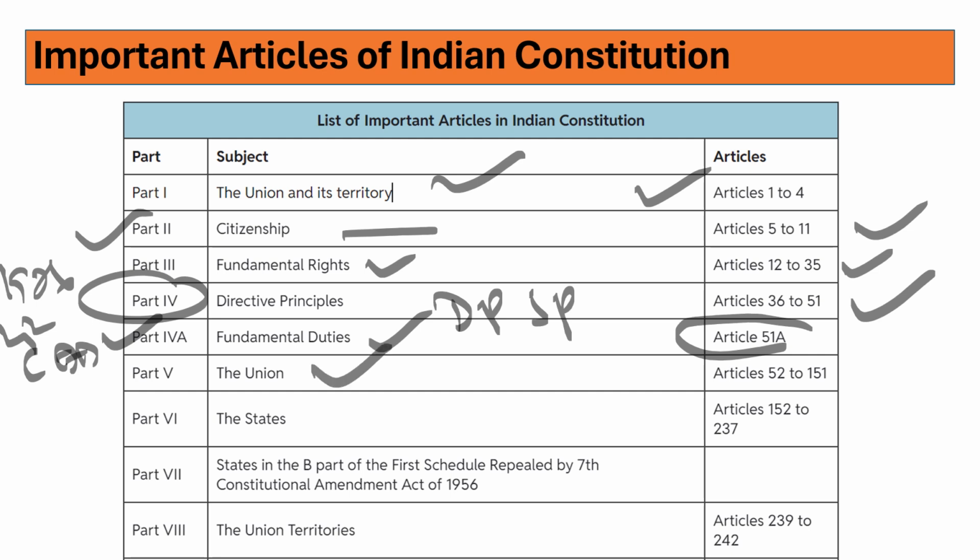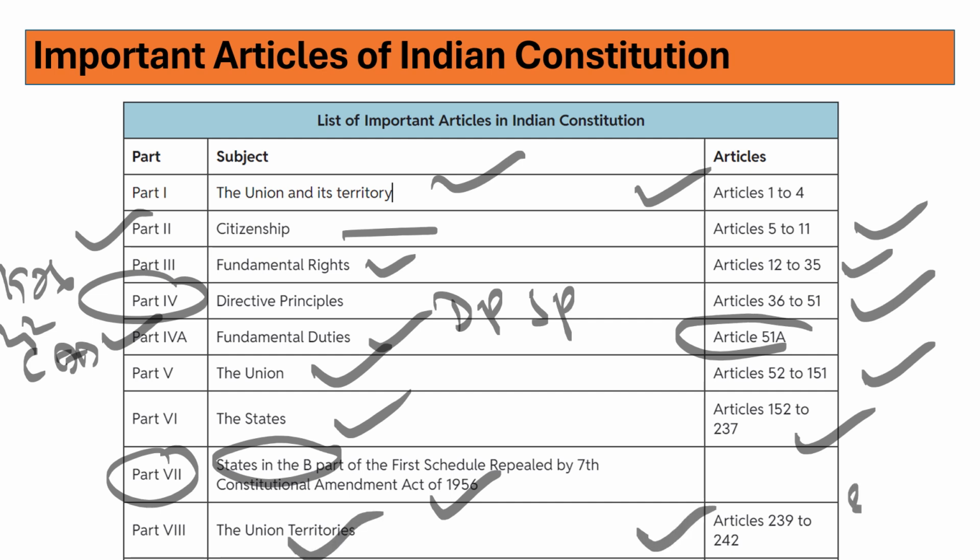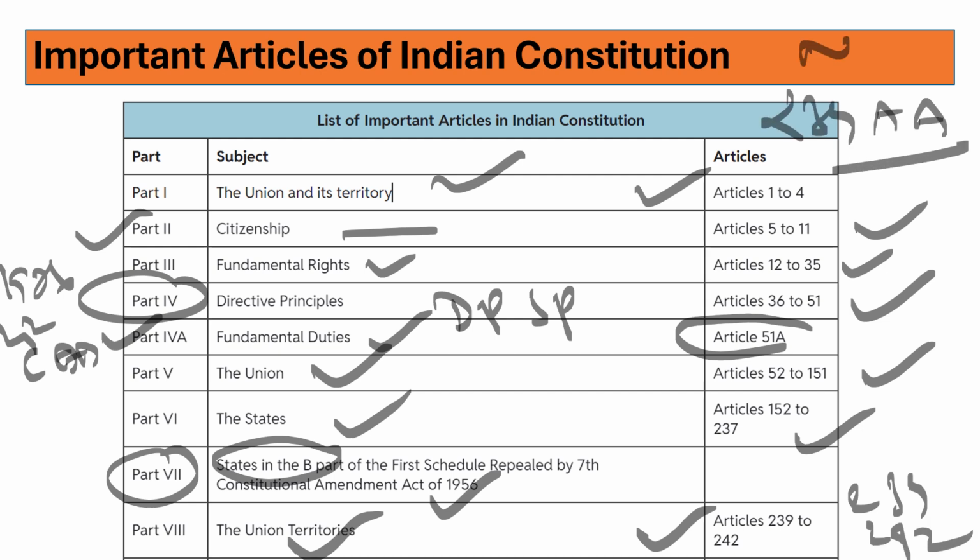Part 5 deals with the union, Part 6 deals with states. Union articles range from 52 to 151 and 152 to 237 for states. The First Schedule was repealed by the 7th Constitutional Amendment Act, and the states in Part B. So that deals with Part 8 and Part 7. Part 8 deals with UTs, Union Territories, Articles 239 to 242. And we have discussed Article 239AA, which deals with the National Capital Region of Delhi.